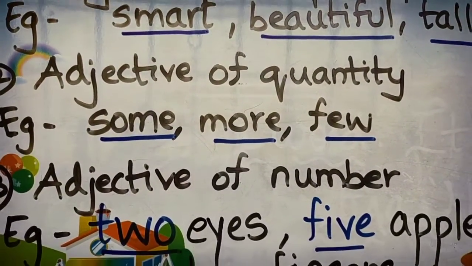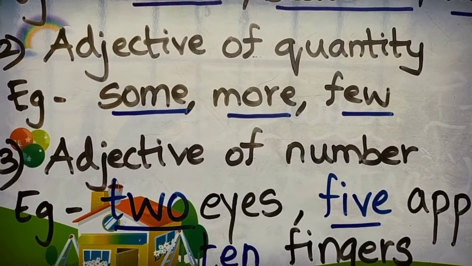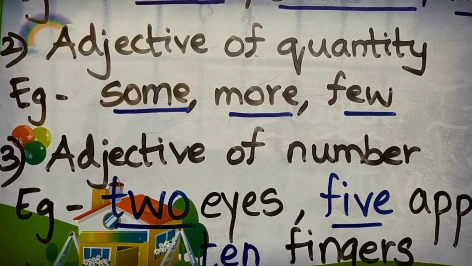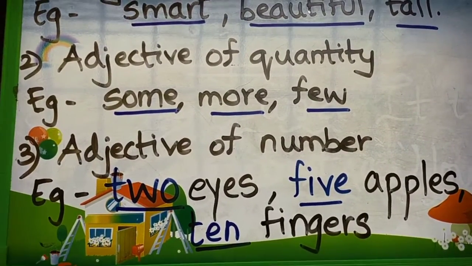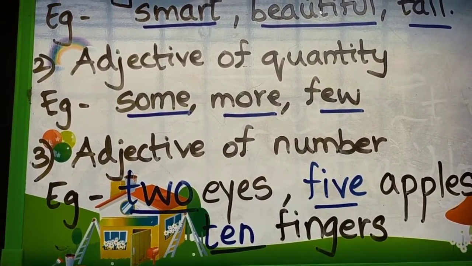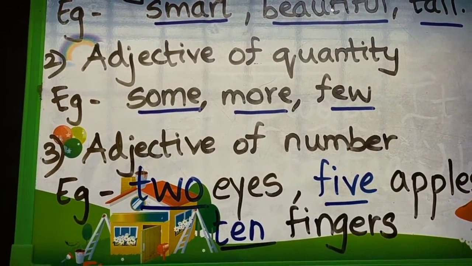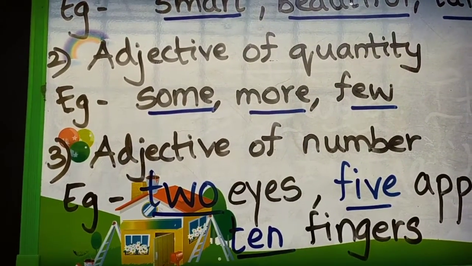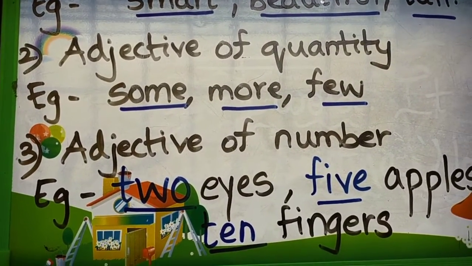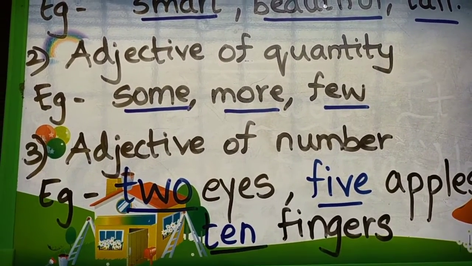Now let's move on to the second one, that is adjective of quantity. Quantity means what? How much we can measure, but not in number. The adjective of quantity means the words which tell us about the quantity of something without signifying the numbers. I have given some words over here: some, more and few. With the help of these words we come to know the quantity of something.